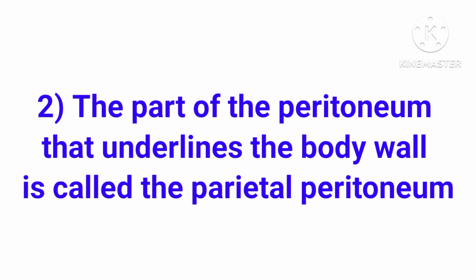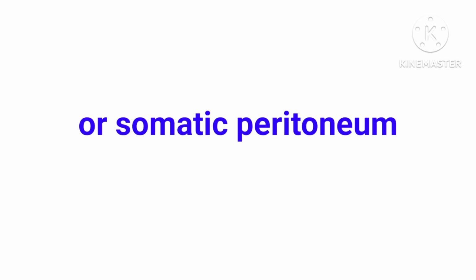The part of the peritoneum means the peritoneum is a tissue that underlines the body wall. Body wall means outer covering of ectoderm, is called the parietal peritoneum. Parietal peritoneum means the portion of the peritoneum that underlines the body wall is the parietal peritoneum or somatic peritoneum. Somatic peritoneum, also called as parietal peritoneum.